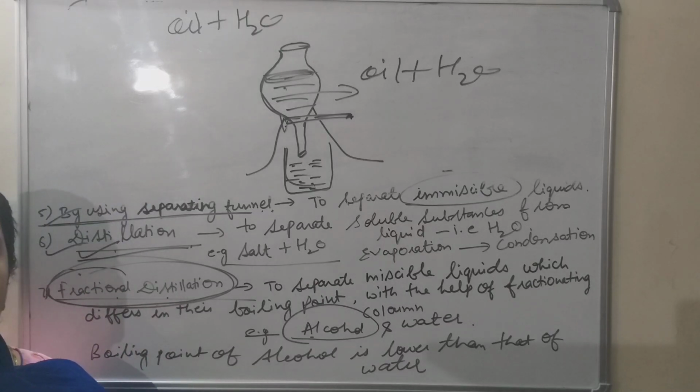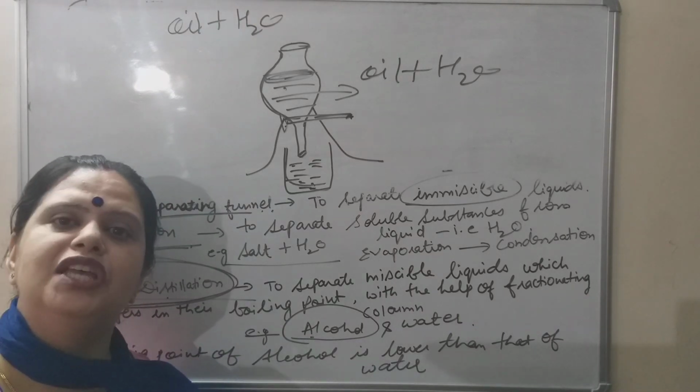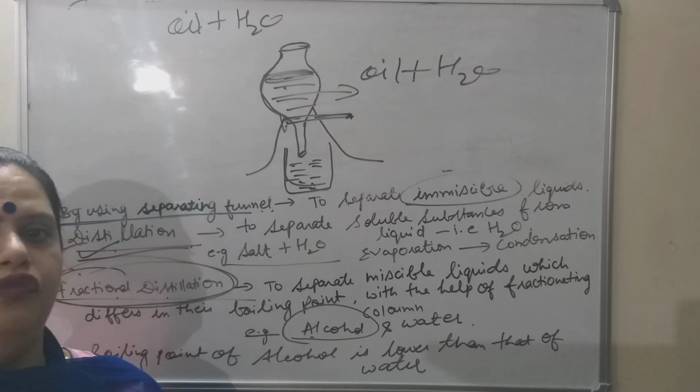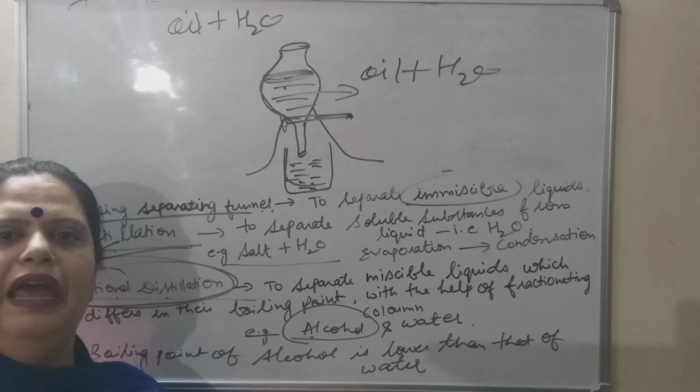Boiling point of alcohol is lower than that of water. So when we heat the mixture, first of all alcohol evaporates. So the substance which will evaporate first, it is quite obvious, it will condense first. So it is collected separately and water will be left behind.